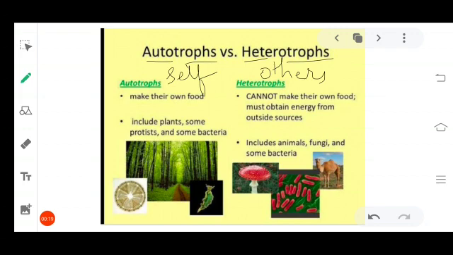Autotrophs make their own food. The examples of autotrophs include plants, some protists, and some bacteria, some green colored bacteria. Heterotrophs cannot make their own food, but they must obtain energy from outside sources. The examples include animals, fungi, and some bacteria, and also humans.